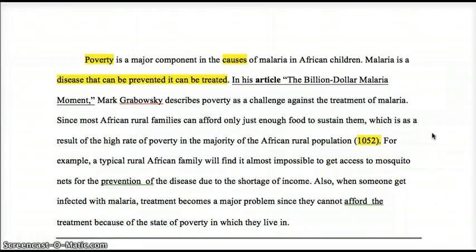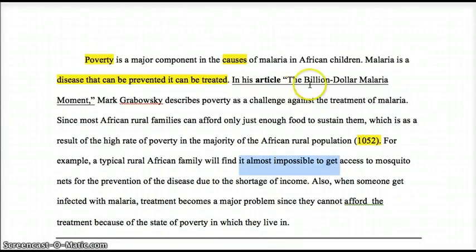For example, a typical rural African family will find it almost impossible to get access to mosquito nets for the prevention of the disease due to the shortage of income. There's a weird extra space there. Okay, that is not common knowledge, so is that information, find it almost impossible, coming from this article, or is that something else?